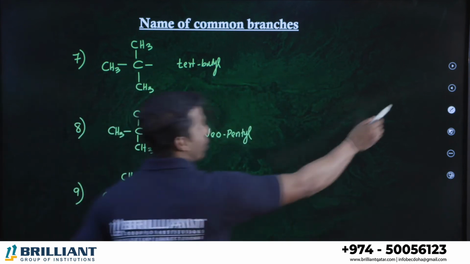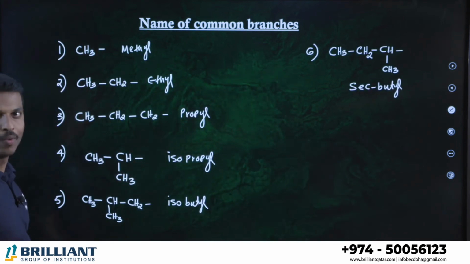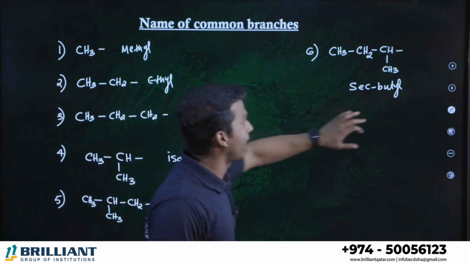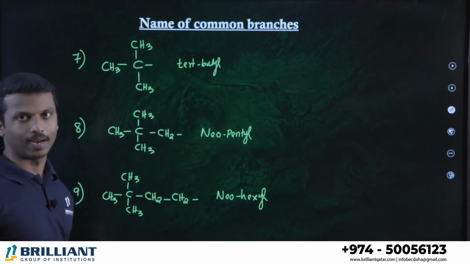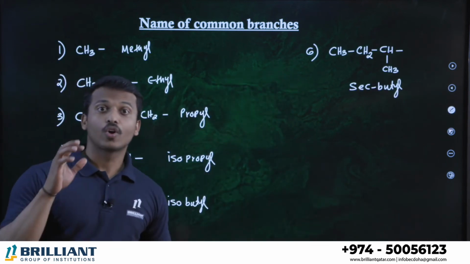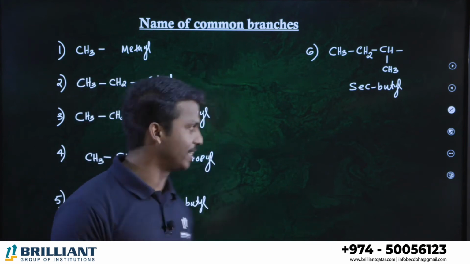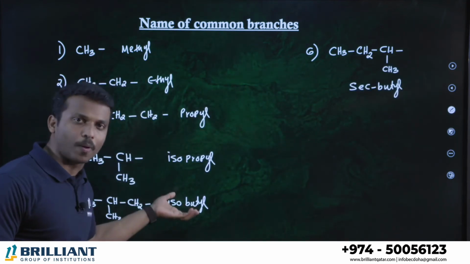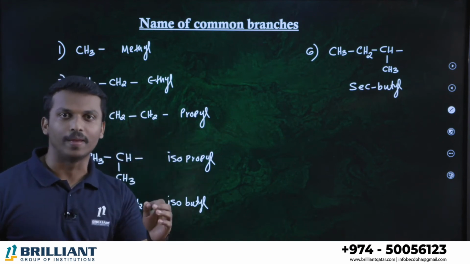So, what are the branches once again, all of you? The simplest branches are methyl, ethyl, propyl. What are the special branches? Isopropyl, isobutyl, sec-butyl. What is the other 3? Tert-butyl, neopentyl and neohexyl. These are actually common names. Then what is the systematic name provided by IUPAC? Let's see that. You can use the isopropyl, isobutyl, sec-butyl names, but there is a systematic name in IUPAC nomenclature.